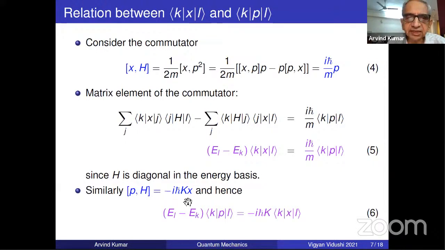Similarly, for pH minus Hp, take the KL elements and use the same procedure. You will get this equation. So from these commutators of x and p, we are getting these now. These are all numbers, nothing abstract about them. And you're getting two quantities. I can eliminate KXL. How will I eliminate KXL? I'll put it here somewhere and then multiply by EL minus EK and equate it to this.